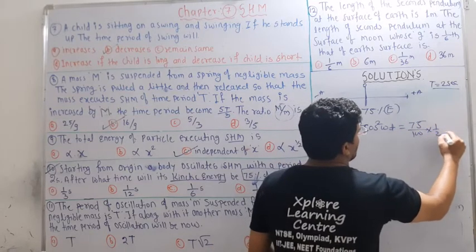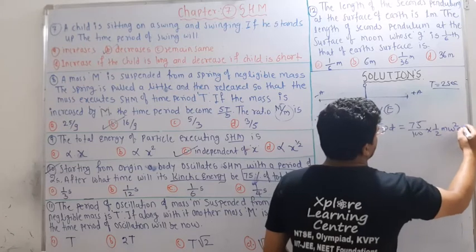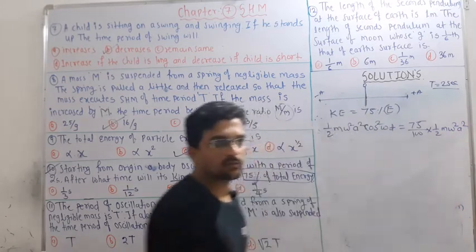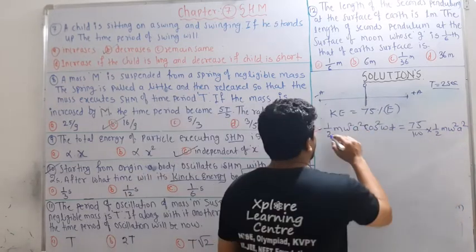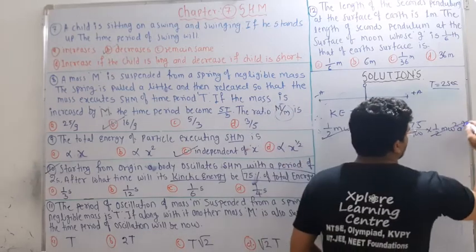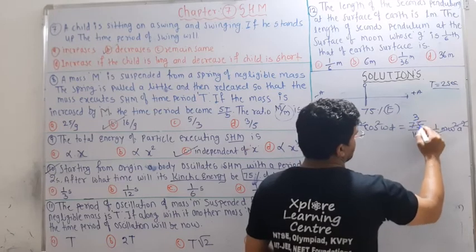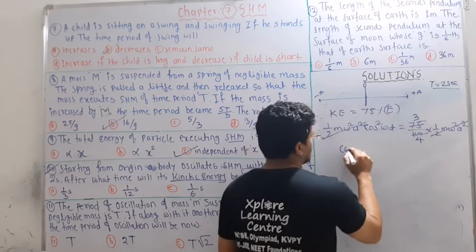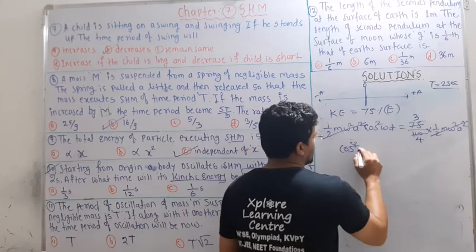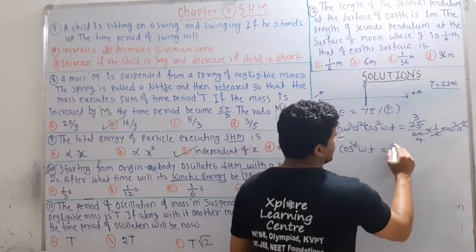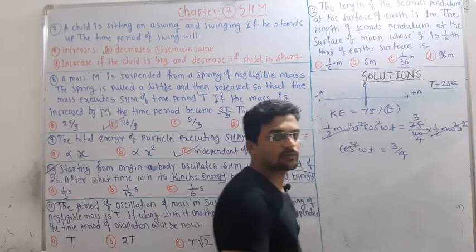75% of half m omega square a square, total energy. In the previous question we have seen, half m omega square a square cancels out. So 25 threes are 75, fours are this much. Therefore cos square omega t is equal to 3 by 4.